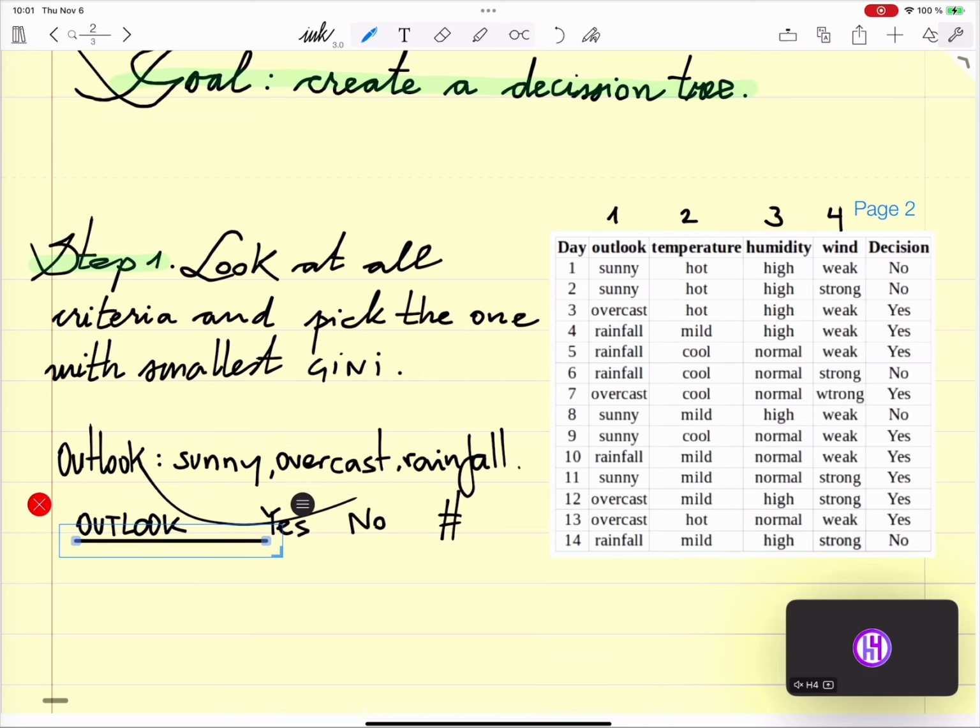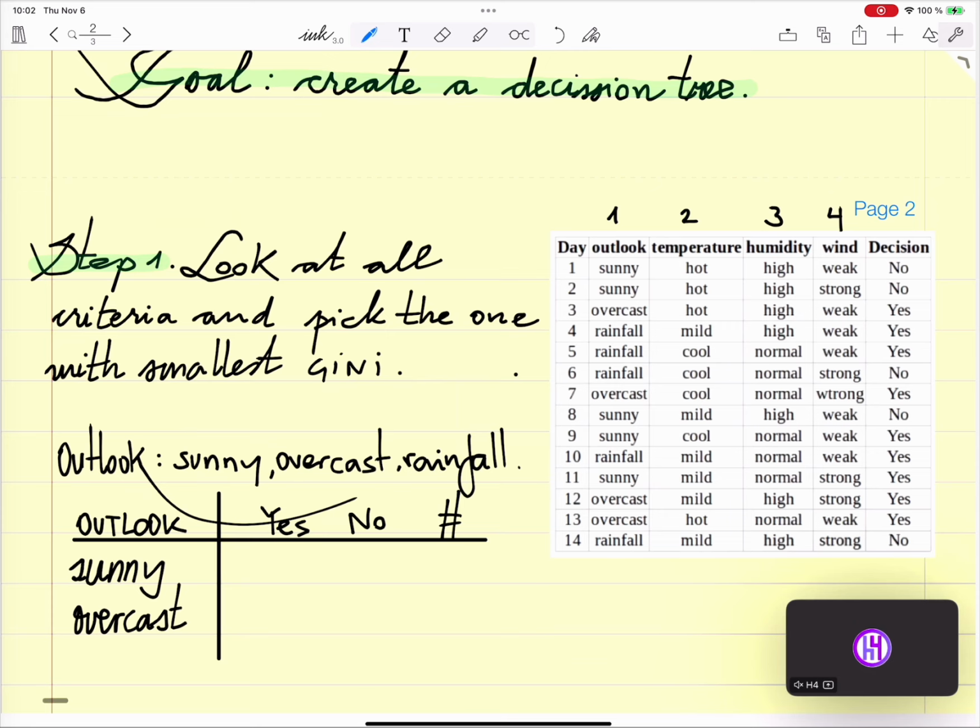You will see this is just counting beans. Super easy. Just make sure you pay attention first. And if you don't understand what I'm doing, just make your microphone on and say, hey, I don't understand it. So here, I will do it super slow. The first thing we do is we write down the three possibilities: overcast and rainfall.